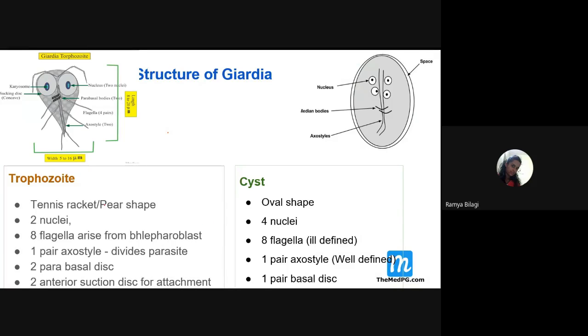Now let us see the structure of Giardia. It exists in two forms, just like Entamoeba histolytica. One is the active form, that is the trophozoite. Another is the dormant form, that is the cystic form. So trophozoite is active. Why I'm explaining all this in detail is because nowadays in picture-based questions they are giving these types of pictures. Identify which of the following. So in a stool specimen or in a community-based survey, if you have identified this particular organism, then what might be the possible source of infection? Such types of questions are asked.